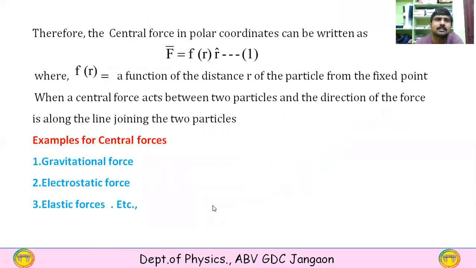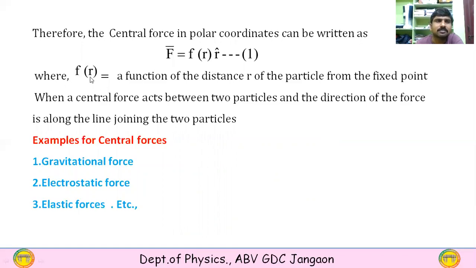In general, therefore, the central force in polar coordinates can be written as F bar equals F of r into r cap, where F of r is a function of the distance small r of the particle from the fixed point, and r cap gives the direction of that force.